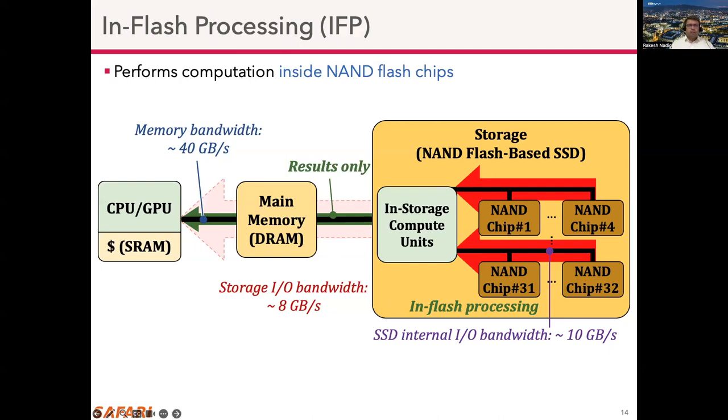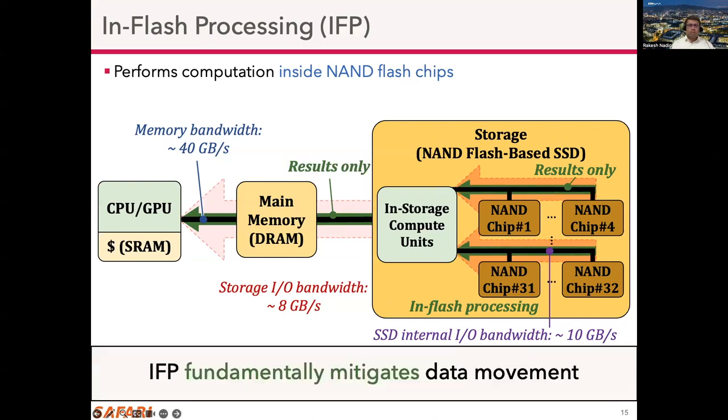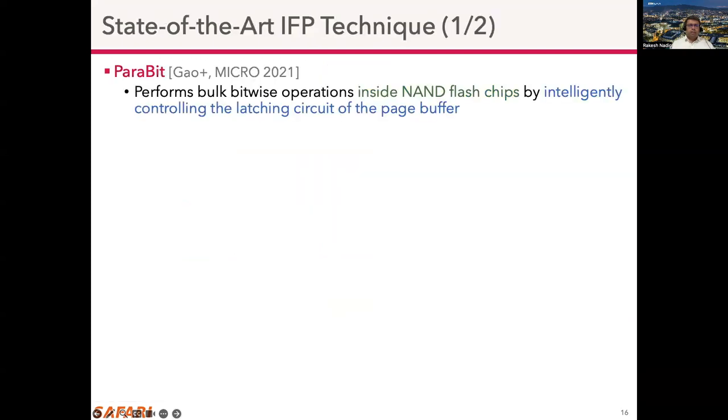In in-flash processing, the computation is performed inside the NAND flash chips, and only the result is transferred to the in-storage compute units. So IFP fundamentally mitigates data movement. To our knowledge, there is only one recent work called ParaBit, which performs bulk bitwise operations inside NAND flash chips by intelligently controlling the latching circuit of the page buffer.